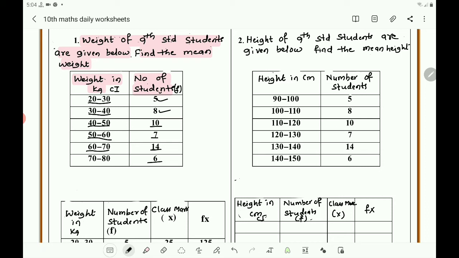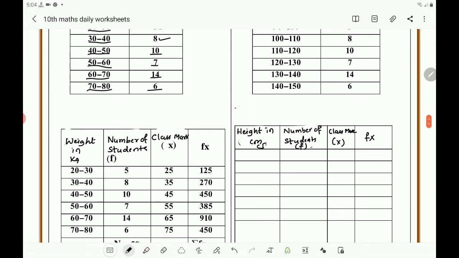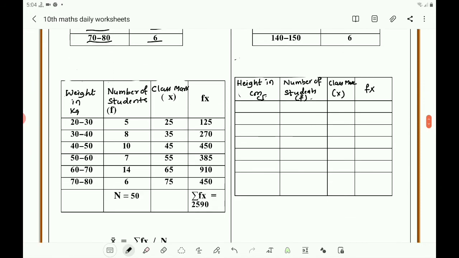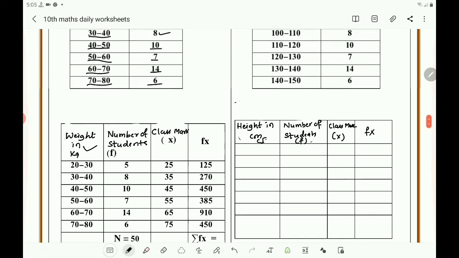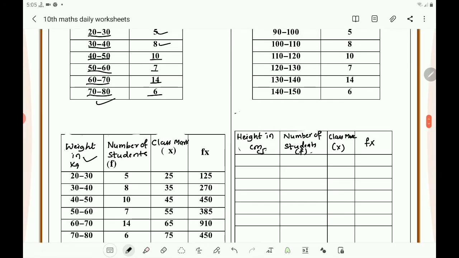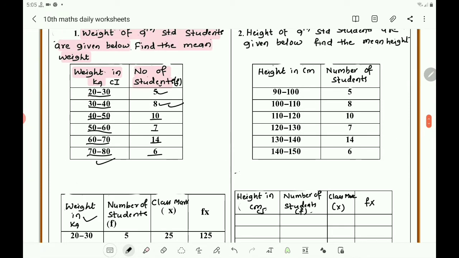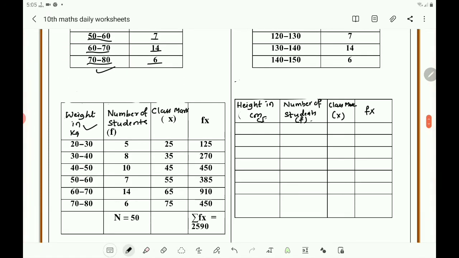6 students are having the weight in the range 70 to 80. And in this case, here again you take 4 columns. First is the one that is given here, this column, and second this one. Third column, here take the class interval as it is, number of students as it is.